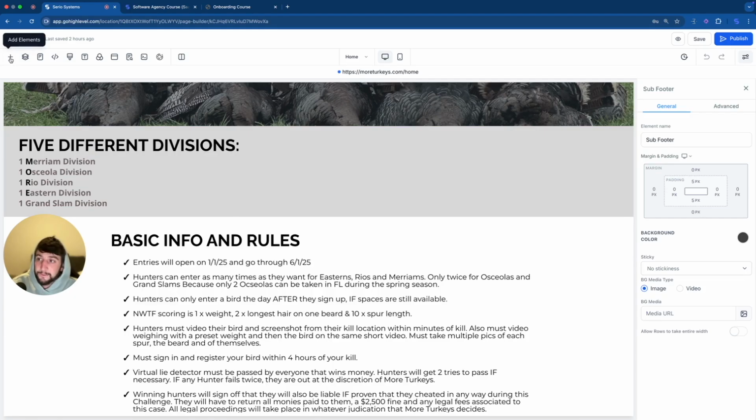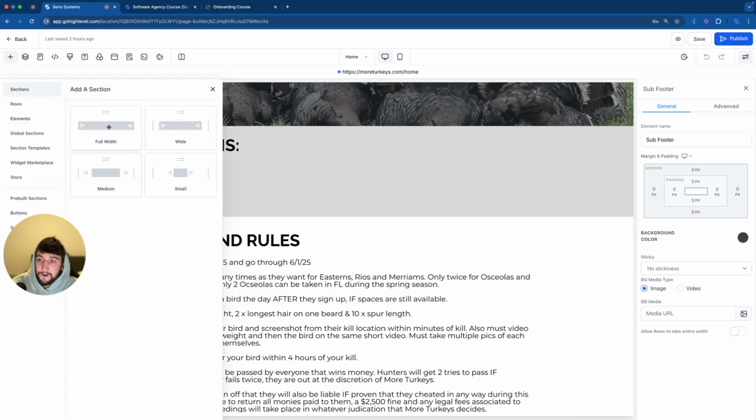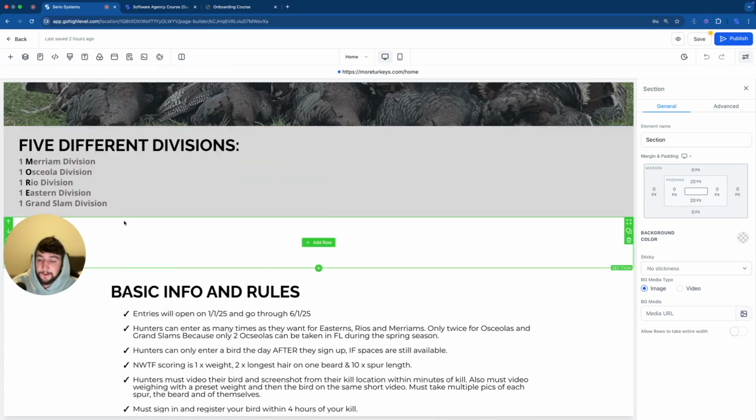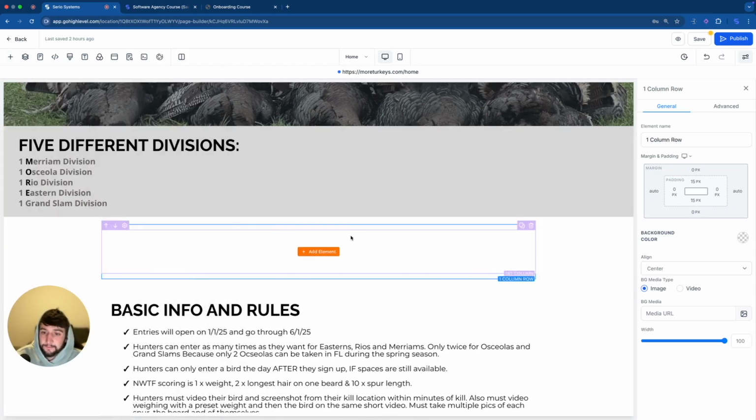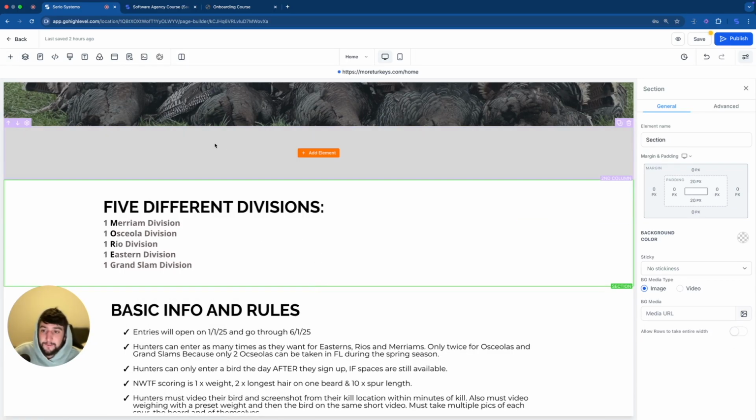So let's click on the plus element. Let's click on sections at the top left, grab full width, drag it, and put it right here. Now we're going to click plus add row, add a column, and instead of adding an element, we're just going to drag all of these down. So let's do it. All right, now that I've moved everything down here, I do like this little dark background.